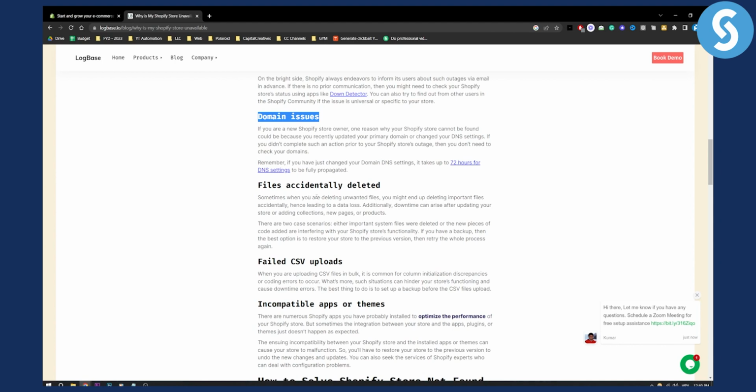Now, next up, files accidentally deleted. Now, sometimes when you're deleting unwanted files, you might end up deleting important files accidentally. So additionally, downtime can arise after uploading your store or adding collections, new pages or products. So again, these two scenarios are very, very popular. They happen. Either important system files were deleted or the new pieces of code added are interfering with your Shopify store functionality. So make sure to check that as well.